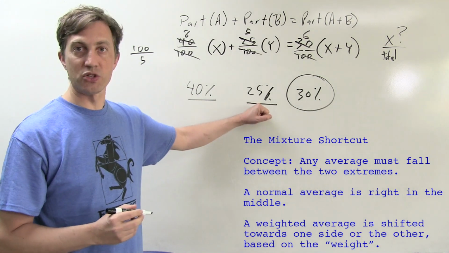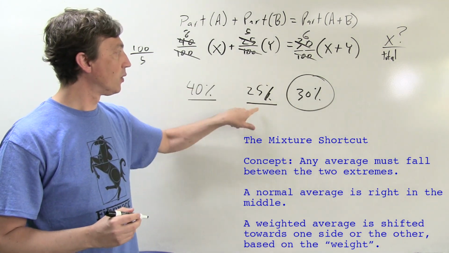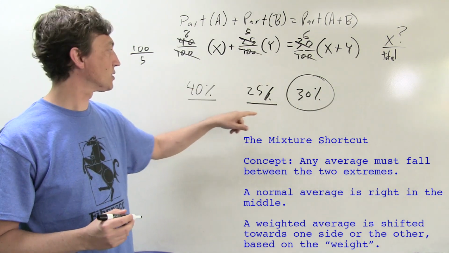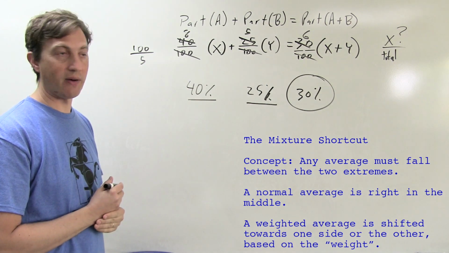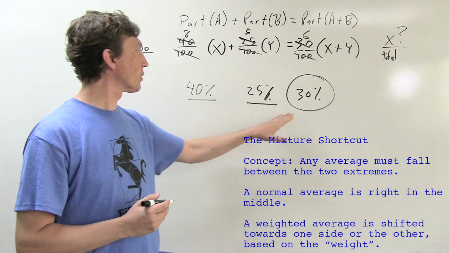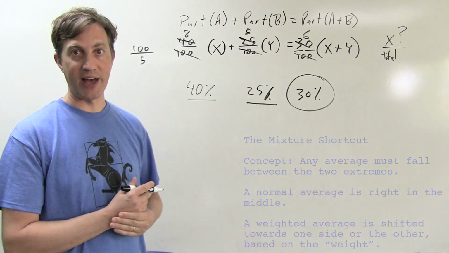Because if all we used was seed mixture Y, we would just have 25% ryegrass. If all we used was seed mixture X, we would just have 40% ryegrass. And so to get 30, we're going to have to use a little bit of this and a little bit of that.